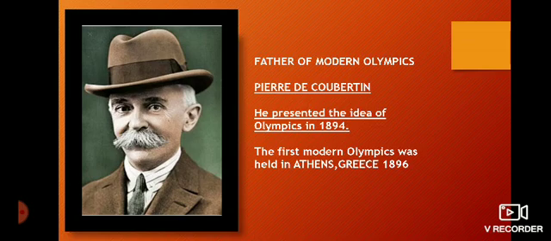The man responsible for its rebirth was a Frenchman named Pierre de Coubertin, and later he was known as father of modern Olympics. Once more I repeat, father of modern Olympics is Pierre de Coubertin. He presented the idea of Olympics in 1894, and the first modern Olympics was held in Athens, Greece in 1896.